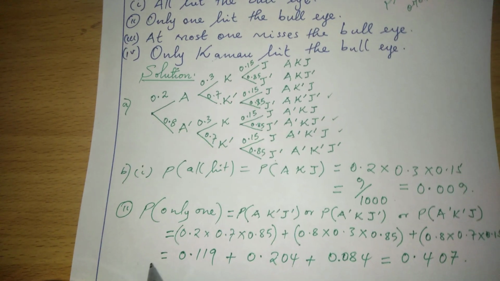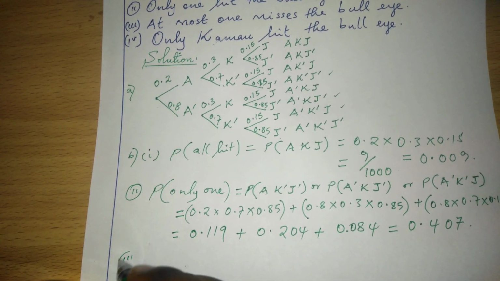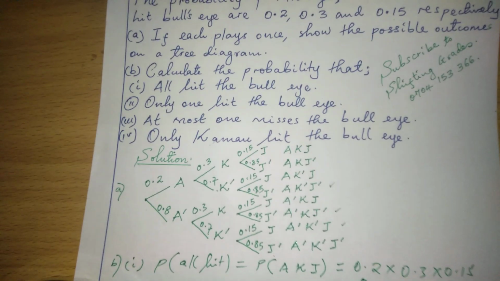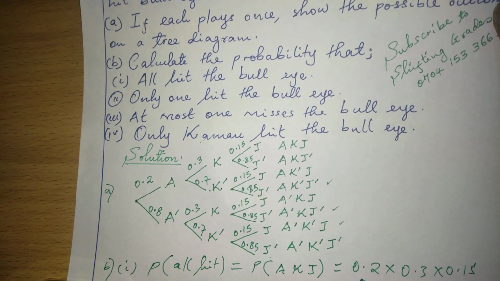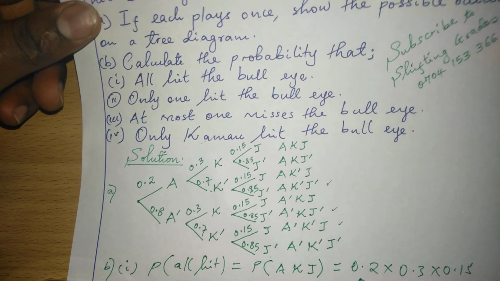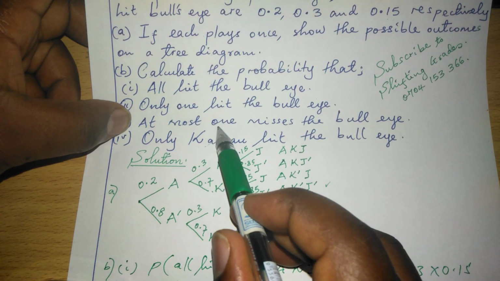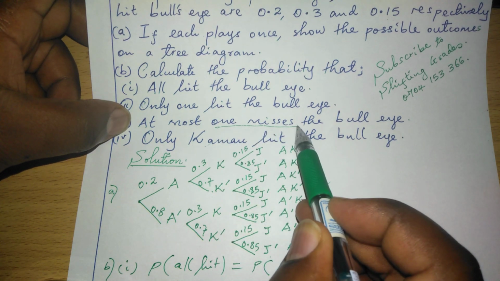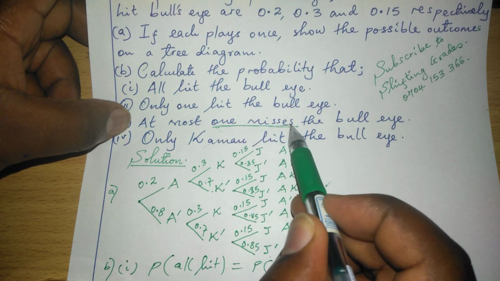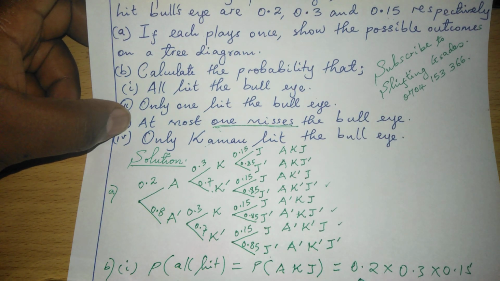Then we have Roman 3, which talks of at most one misses the bull. Because we are told at most one misses, we are going to consider the cases where they have won except only one. So we will eliminate the cases where two people have missed, because we want only one missing at most.